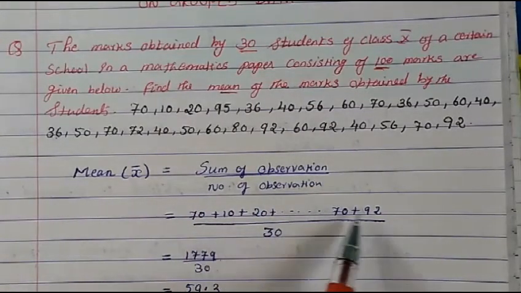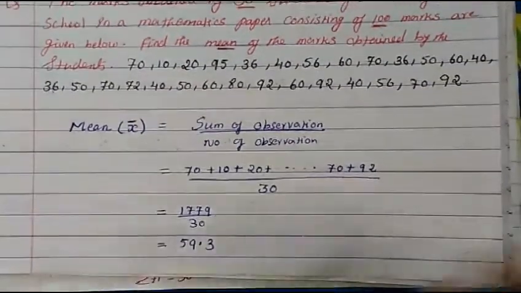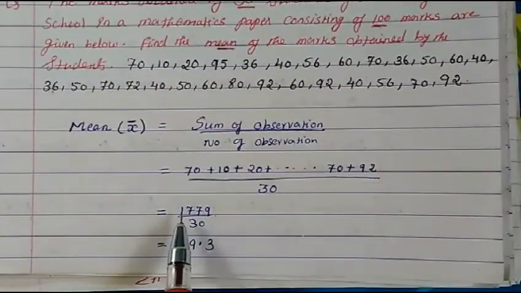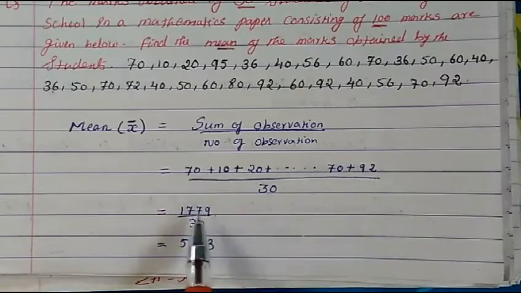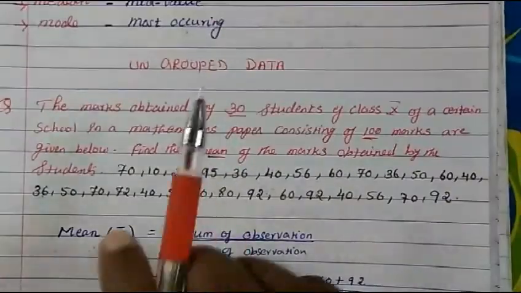When you add everyone's marks manually and divide by 30, then we get 59.3. This is one way of finding the average for ungrouped data.